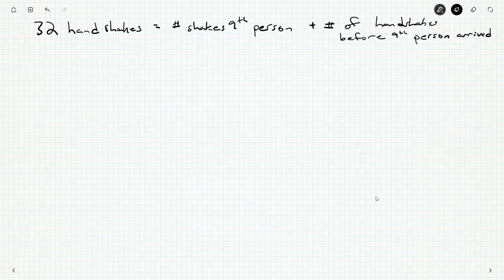Before he got there, everyone shook hands with everybody else. In theory, I should be able to figure out this number. I know this total is 32, and that would leave my answer, be it 3 or 6 or 4 or something. Okay. So now we've changed the problem. Now I just need to know how many handshakes occurred amongst the 8 people.